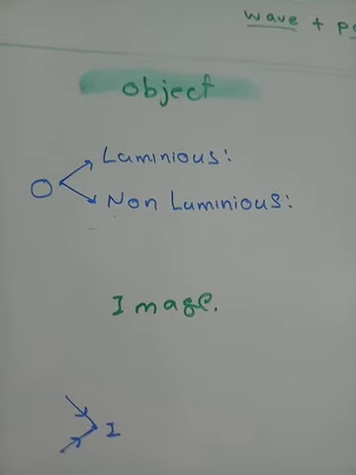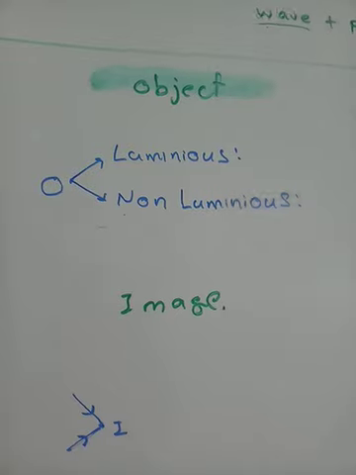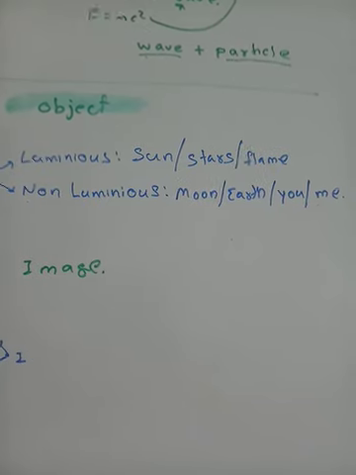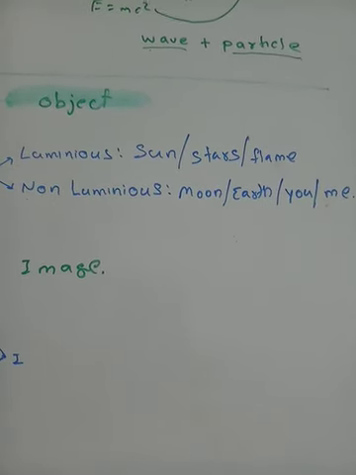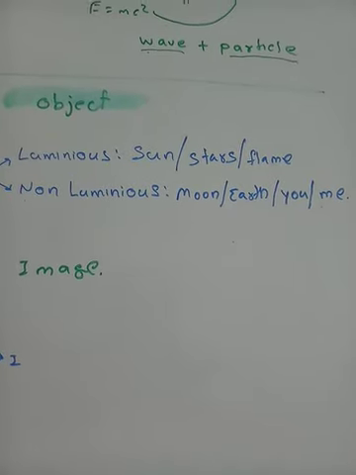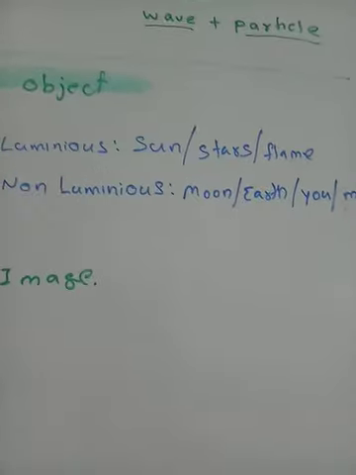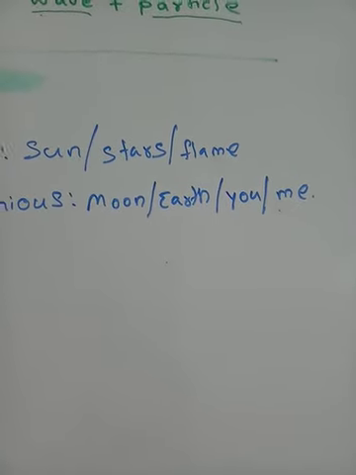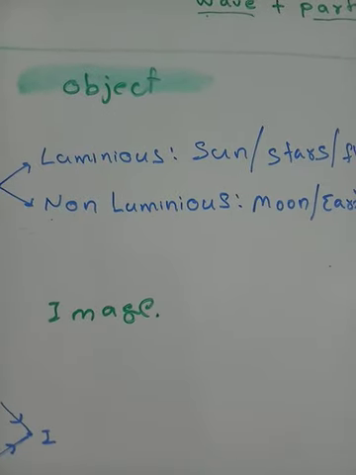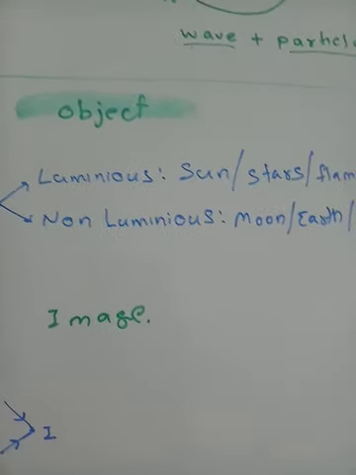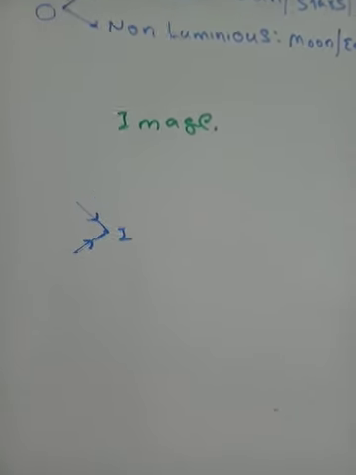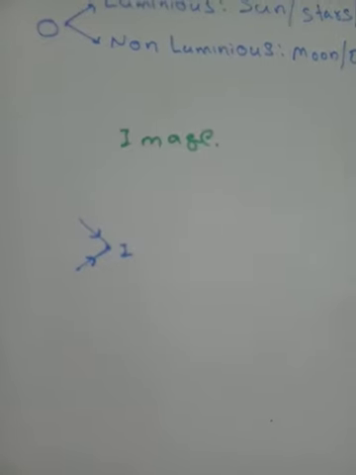Very simple examples of luminous and non-luminous sources we can give. These are the examples of luminous objects: sun, stars, the flame of a candle. They all have their own light, so we categorize them as luminous. And objects such as the moon, earth, even including you and me, we don't have our own light. So we will categorize all these as non-luminous objects. Coming to image, again, an image can be of two different types.